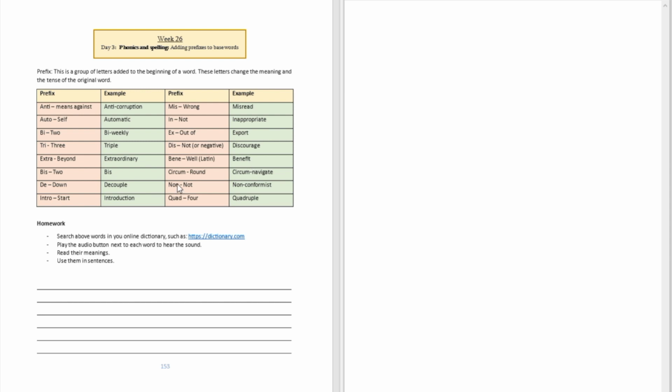Okay. What about the word circum? Circum is going to be around. An example of that is going to be circumnavigate. What about the word non, which is going to be not? It means non-conformist. What about the word like quad? Well, that's going to be 4. So quadruple, for example. Alright.